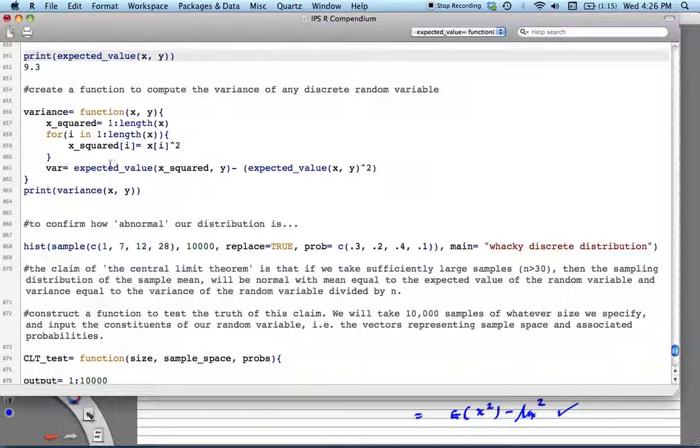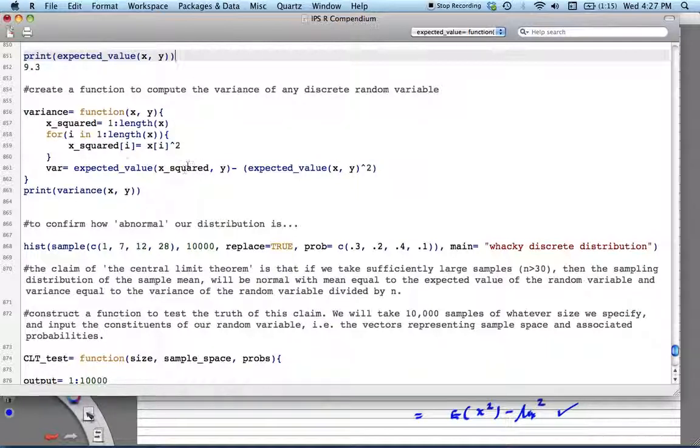And then the variance that we're after is just going to be now the expected value of this new vector, x squared, along with the original probabilities, minus the original expected value of our random variable, all squared.